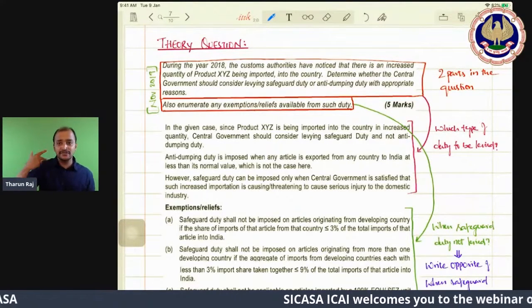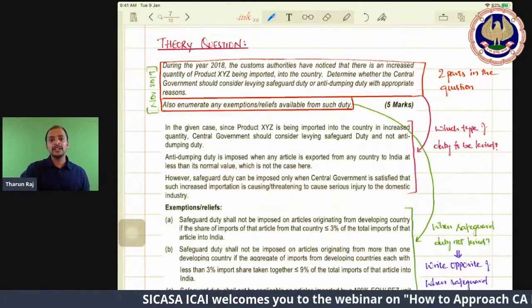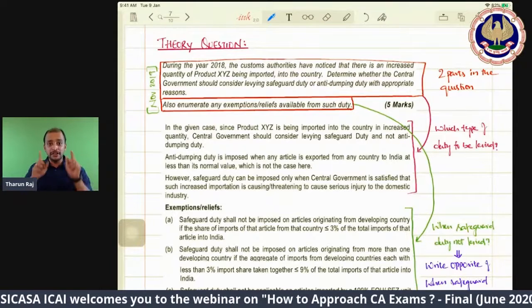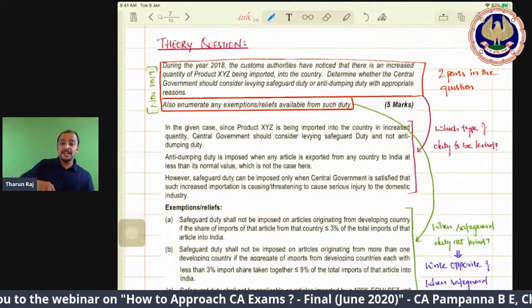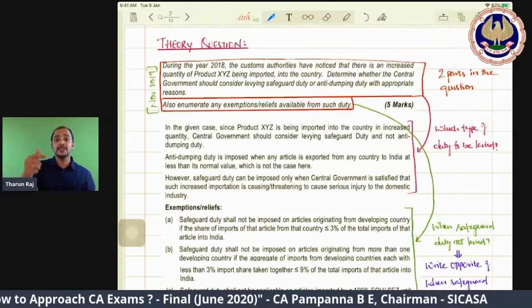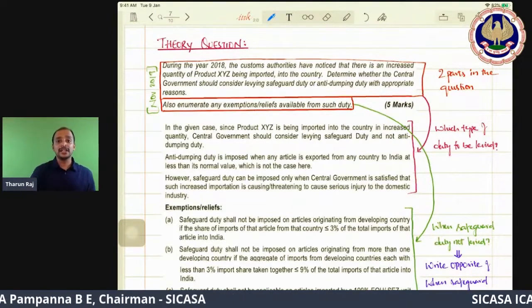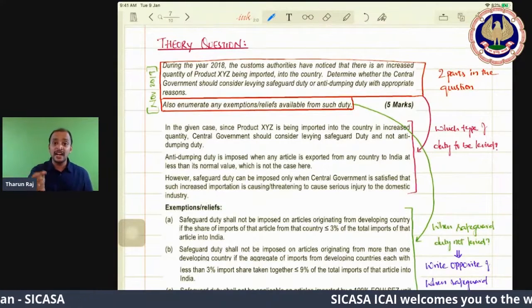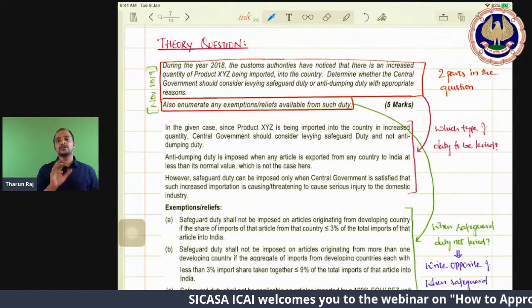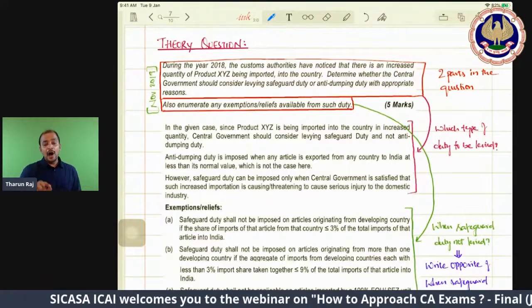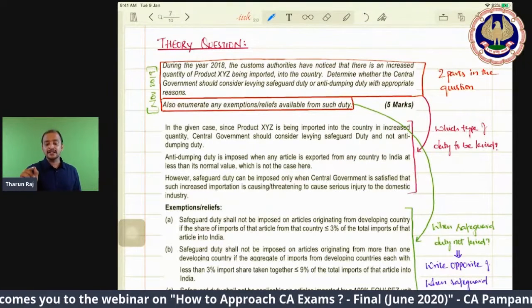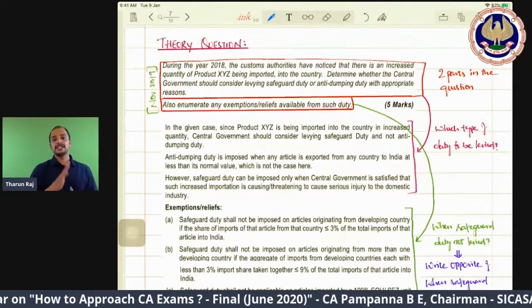So we will have that knowledge. You need to write that it is not anti-dumping duty, it is safeguard duty. Why? Because anti-dumping duty is levied when the goods are imported at a price lower than the domestic selling price in the exporter's country. Safeguard duty is levied when the goods are being imported in large quantities. That you need to write. That's the theory part. And then, also enumerate the exemptions or reliefs available from such duty.